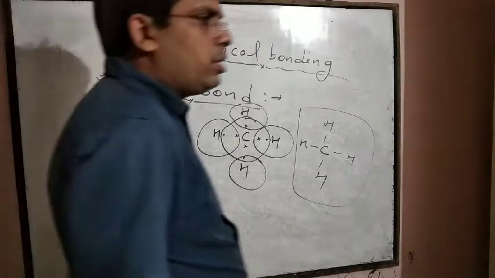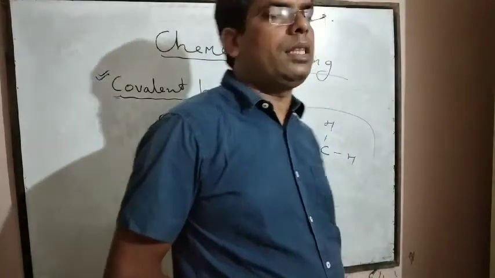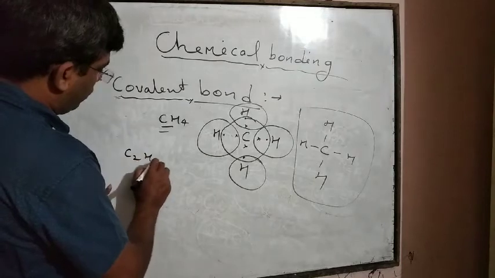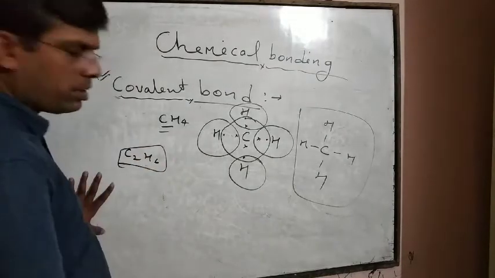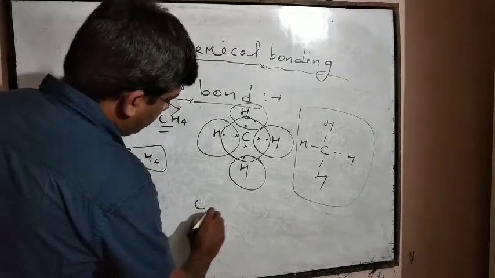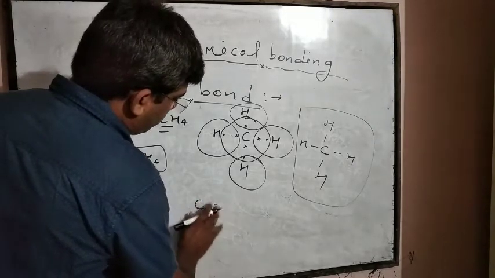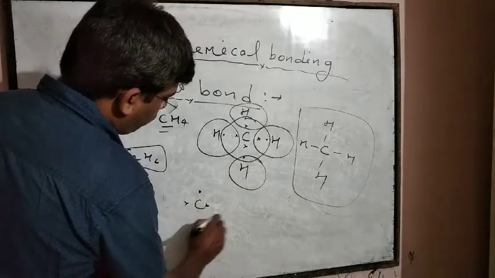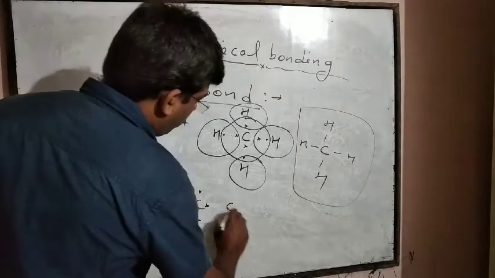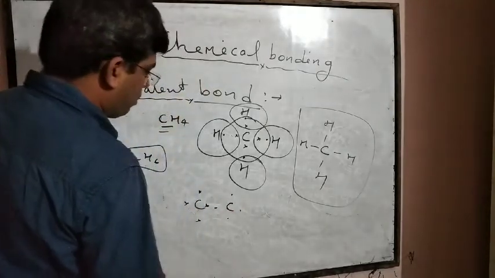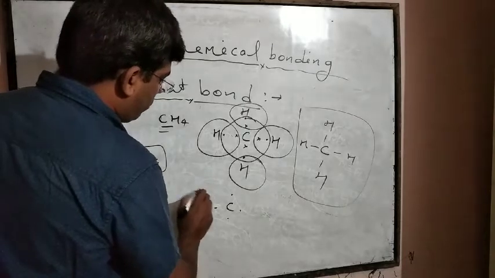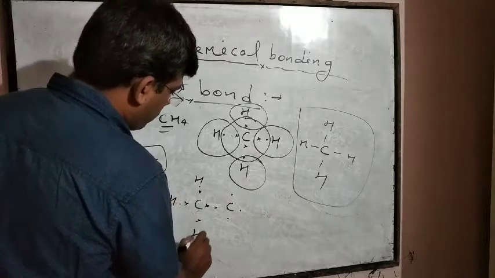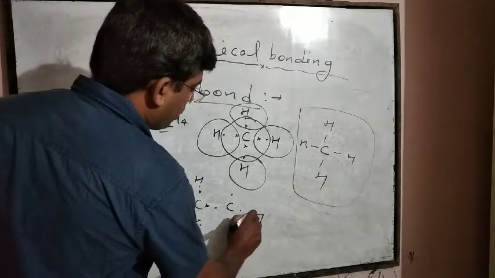Similarly, if C2H6, ethane, is taken, then what happens? Carbon has 1, 2, 3, 4 electrons. Now another carbon atom 1, 2, 3, 4. Now with each carbon atom 3 hydrogen atoms are connected like this.